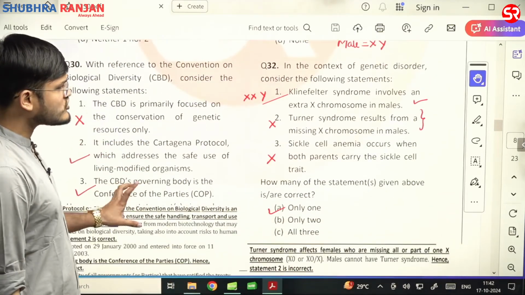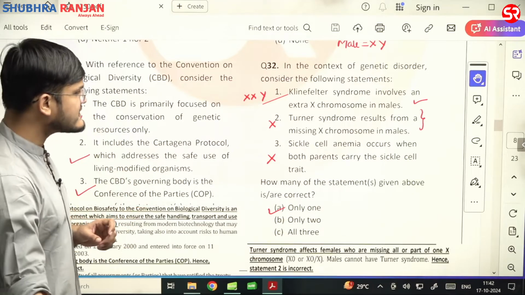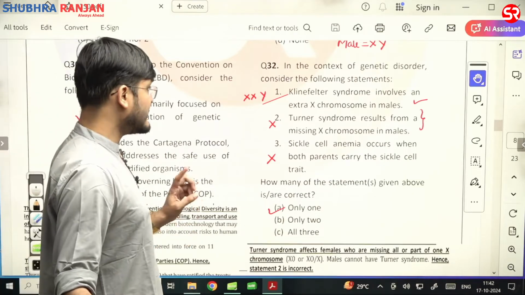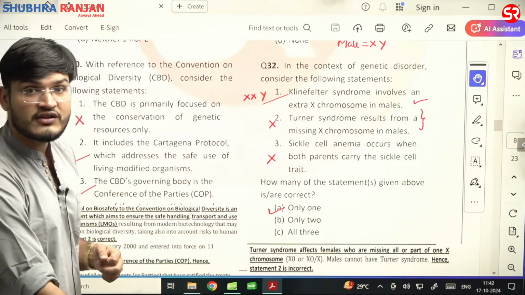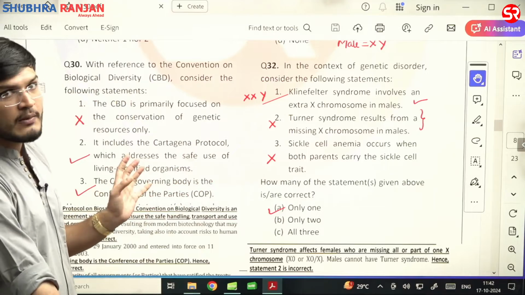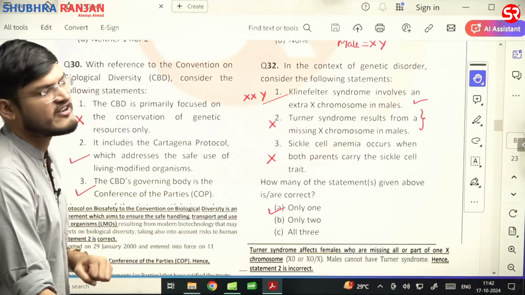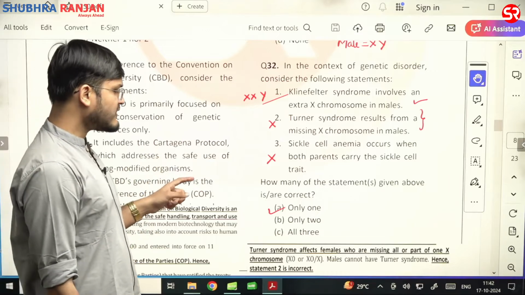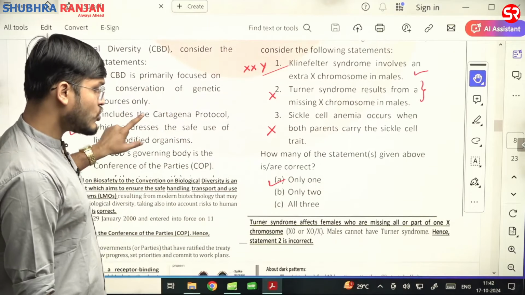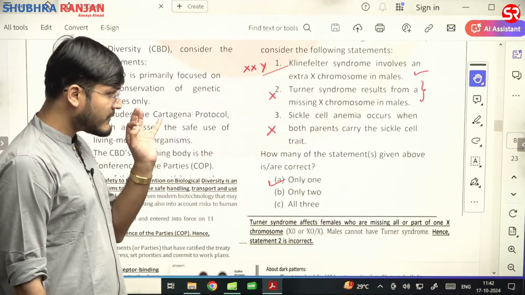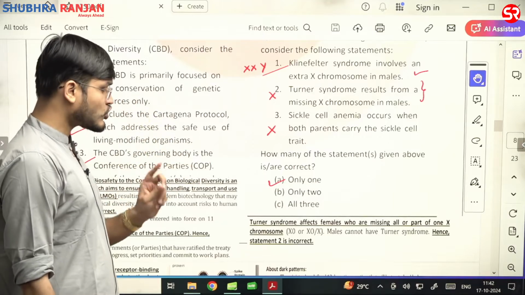Now with respect to question number 32. In the context of genetic disorders, consider the following statements. Klinefelter syndrome involves an extra X chromosome in males. क्या होता है क्लाइनफेल्टर सिंड्रोम में? XXY होता है. मेल में क्या होता है? XY होता है, तो एक extra X है. Correct, first statement is बिल्कुल सही. Second statement आपको पता चलेगा. Turner syndrome results from a missing X chromosome in males. No, Turner syndrome affects females who are missing all or part of one X chromosome.